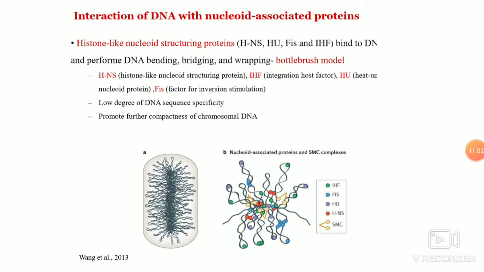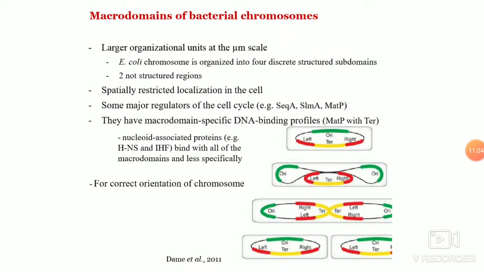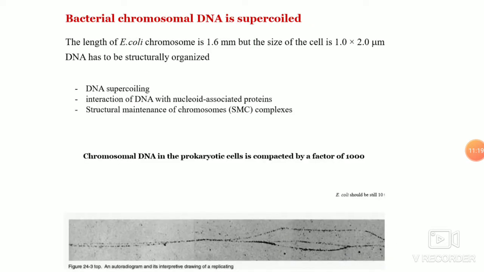So one more important point I forgot to mention: when we say these domains, they form around 400 topologically isolated domain structures at the exponential phase of the bacteria. So the boundaries between these domains and the cytoplasm, or between each domain, are very dynamic, and that depends on the DNA-binding proteins and gene expression of the cell, at what stage it is.